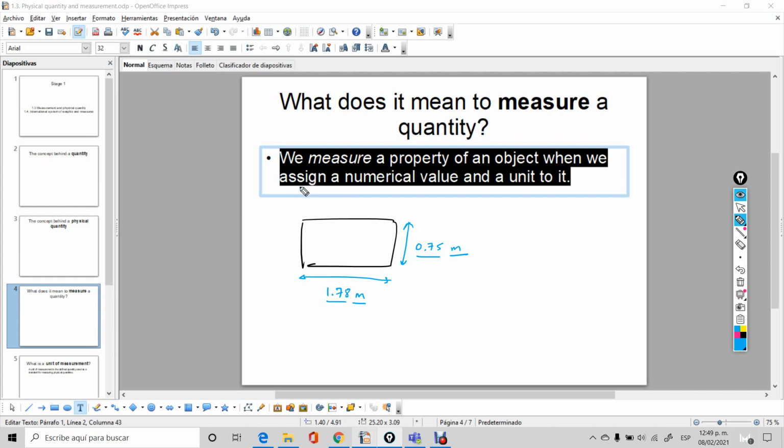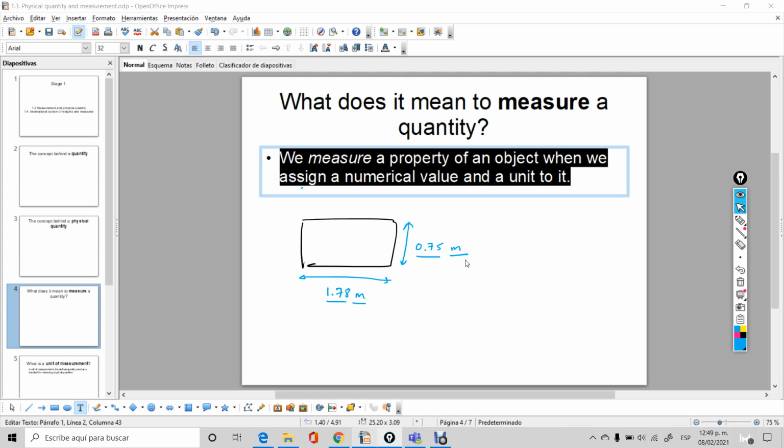We assign a numerical value and a unit to a property of an object. That's what we mean by measurement. And people forget quite a lot about the unit. They really don't forget about the value, but they always forget about the unit. You always have to establish your units.